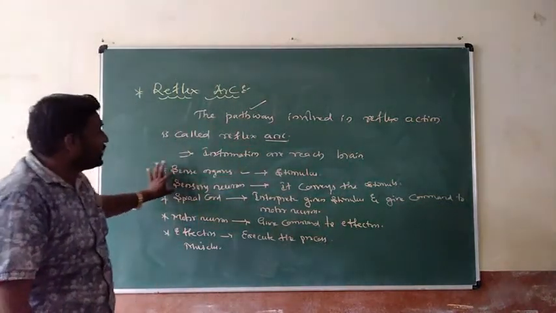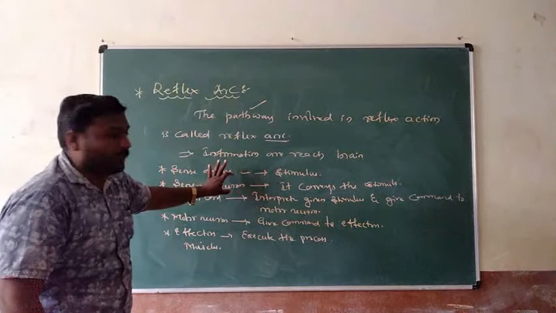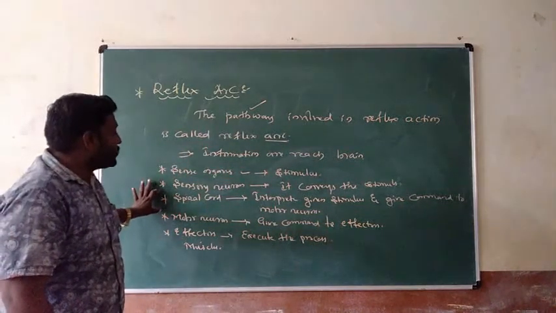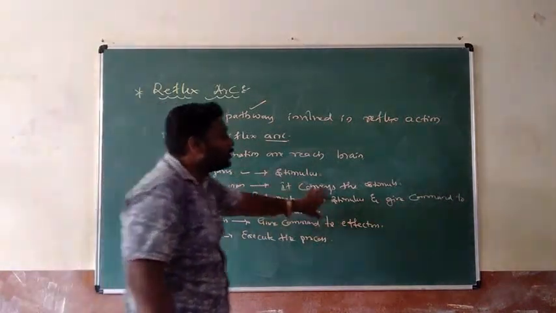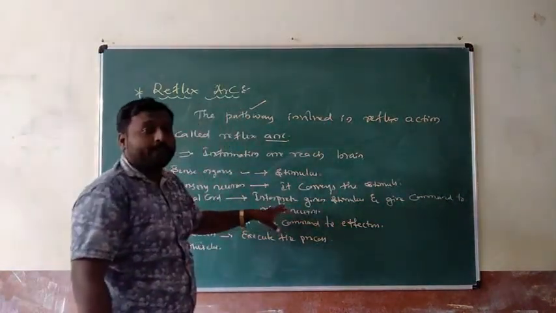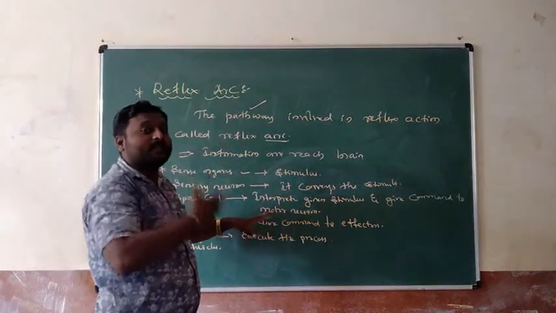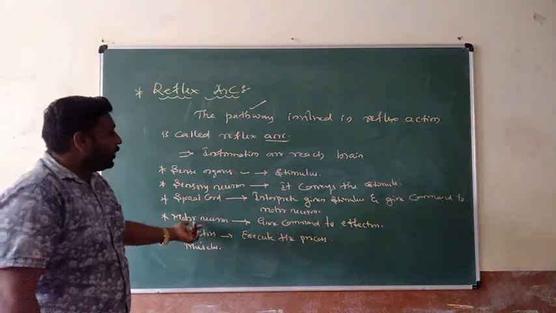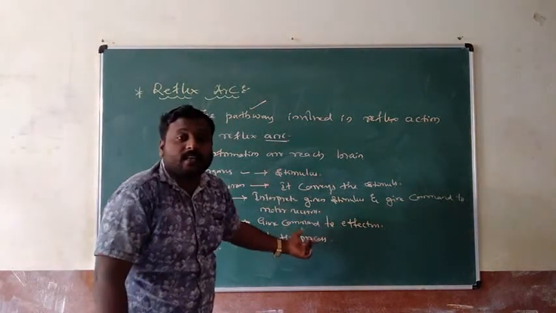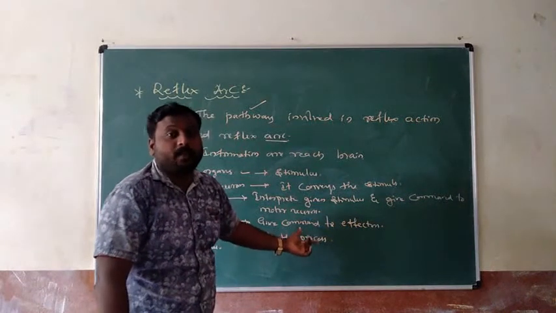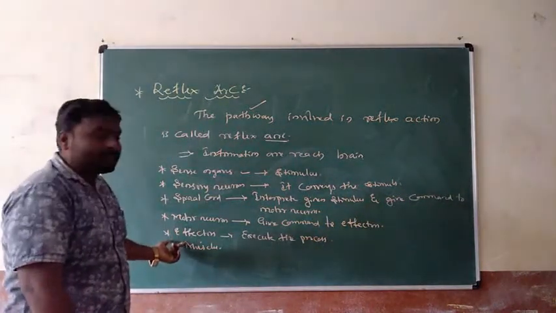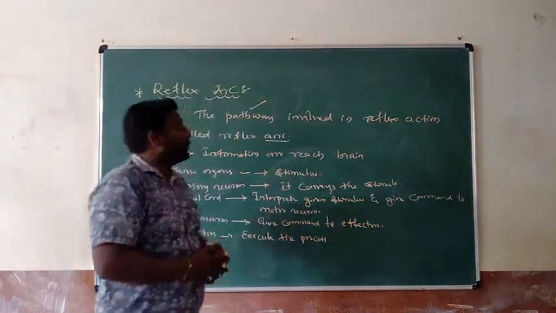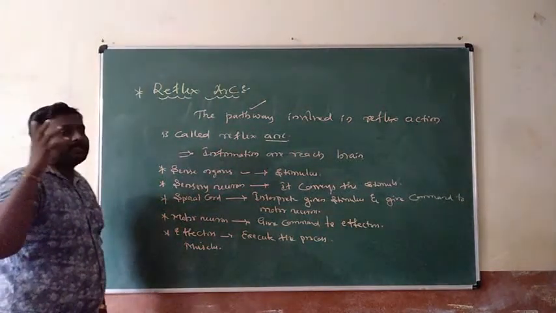Second, the sensory neuron conveys the stimulus that comes from the sense organ. The spinal cord interprets the given stimulus and gives command to the motor neuron. The message or electrical impulses are transferred with the help of the spinal cord. The motor neuron gives command to the effector. Effectors are nothing but muscles. Finally, effectors are muscles, and they execute the entire process. In this way, the process of reflex arc takes place.